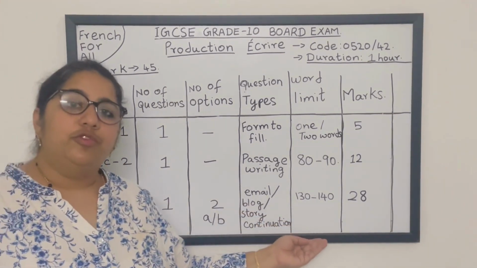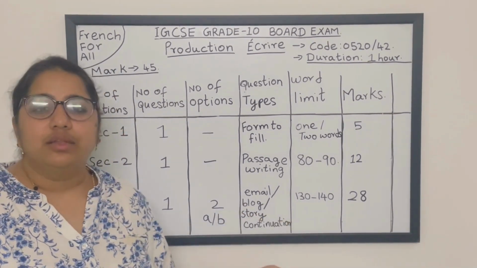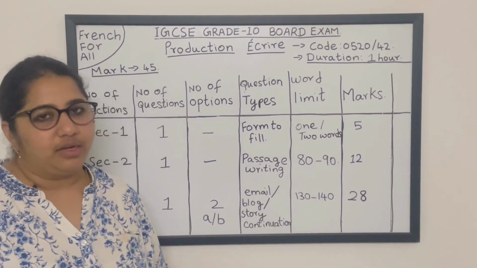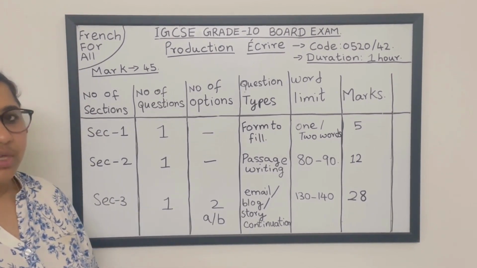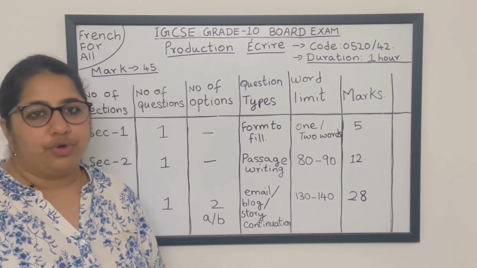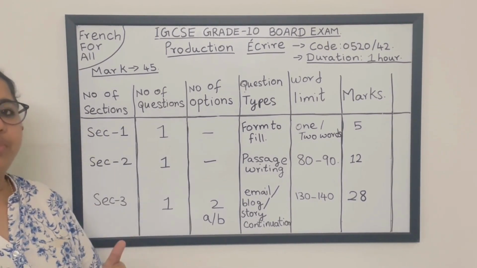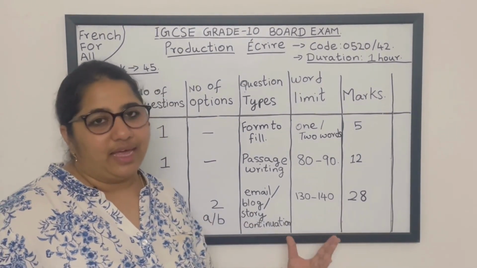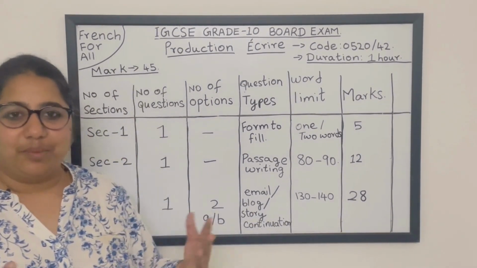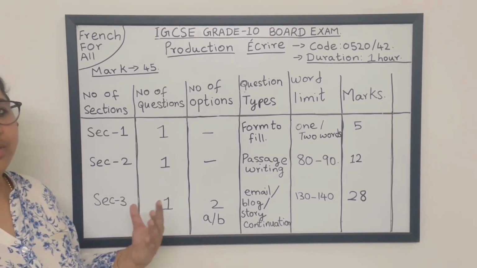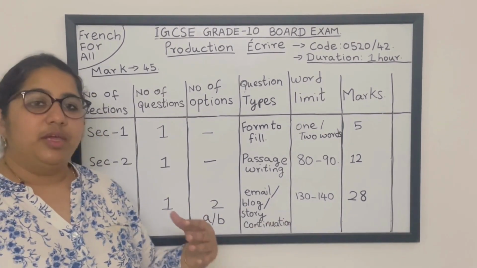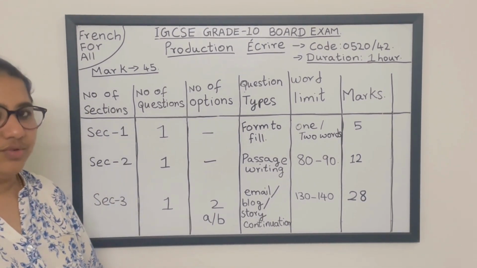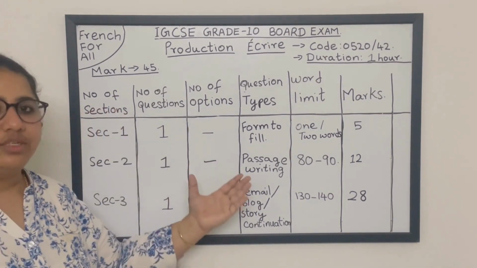The number of words you are going to write here is 130 to 140 words. Here again 10 plus or minus is fine, but don't write more than that. The more you write, the more you expose your errors also. Make sure to keep that limit. The marks it carries is 28. Isn't it a very big mark for 130 words? So here make sure to use good complex sentences and the appropriate tenses. So this is the pattern of the exam.